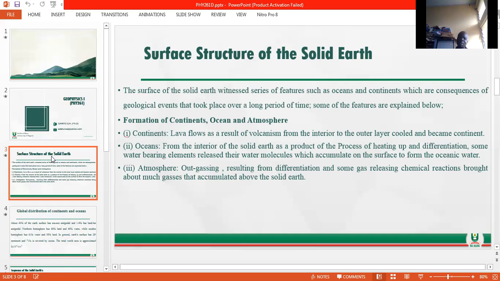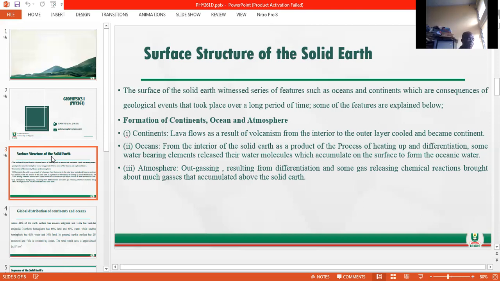The ocean is formed from the interior of the solid Earth as a process of heating up as well as differentiation, whereby some water-bearing elements release their water molecules, which then accumulate on the surface to form the oceanic water. And also we have the atmosphere, which is a result of the differentiation process that enables some gas-releasing chemicals to react with others and bring about much gas that then accumulated above the solid Earth.